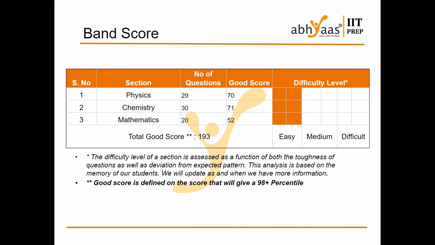175 and about 200. If you are in that range, you will easily get 98 percentile and above, and you will be in the top rank list. So this is about the band score. For the shift on 22nd July, if you are getting between 175 and 200, that is enough for you to be in the top percentile, or 98 percentile and above.